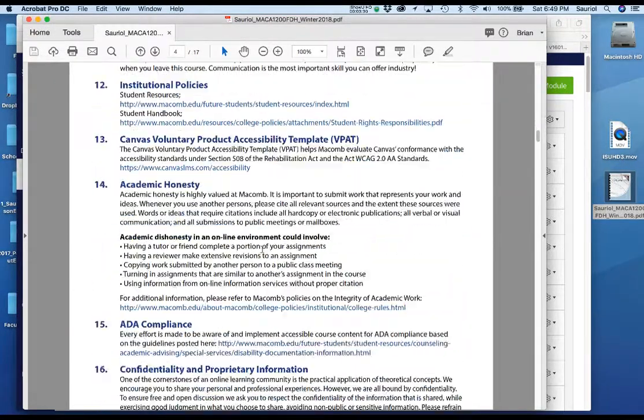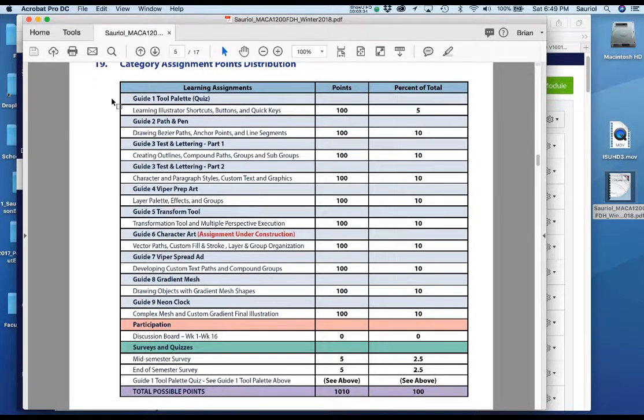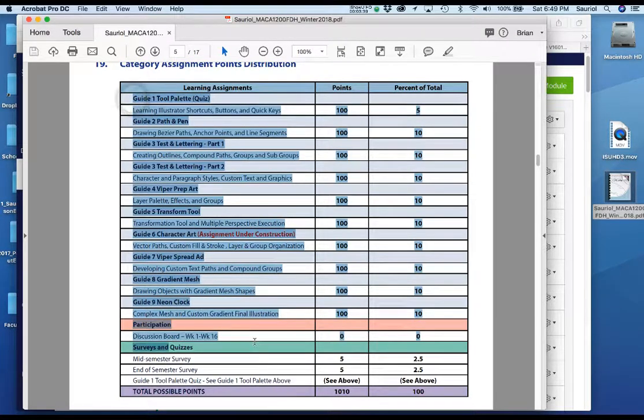I'm going to fast forward to this part here, and then I'm going to continue to fast forward. This is just a list of the assignments all the way through the semester.